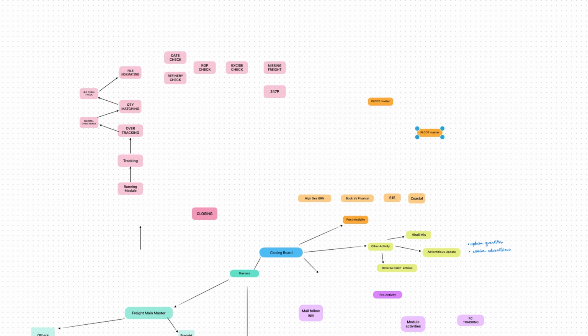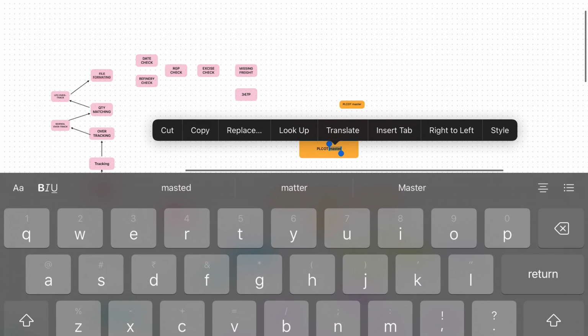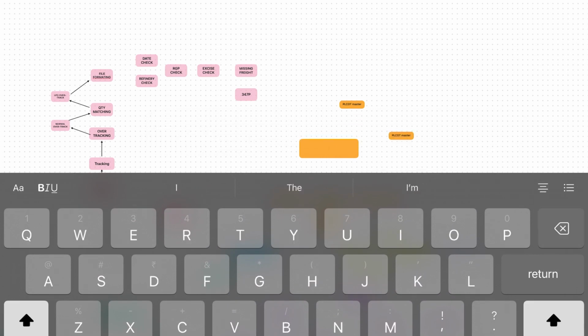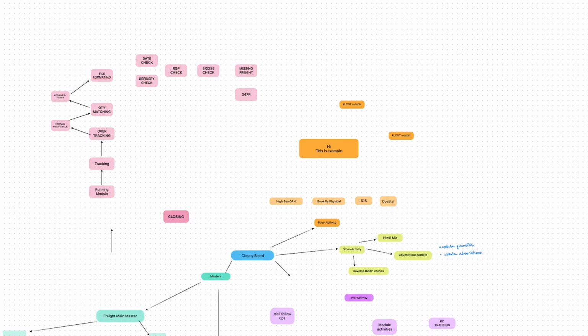You can create a copy, which is again very easy to drag and place. You can also type here and give it a name, like this. Quite easy.